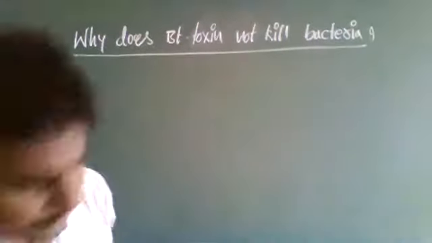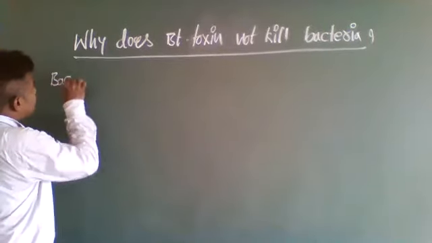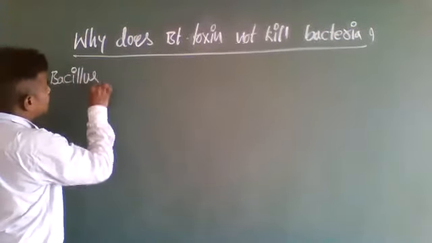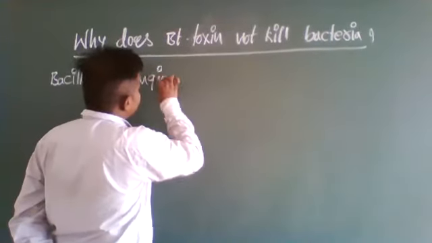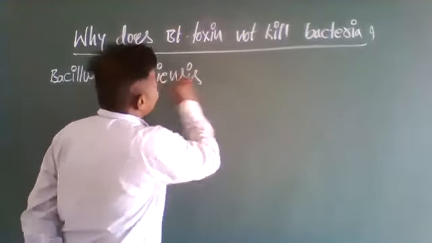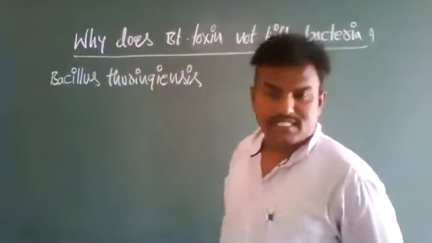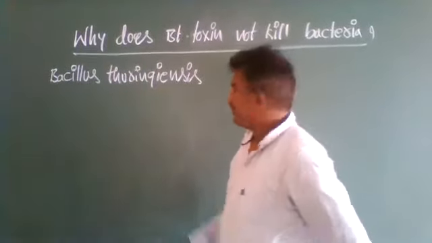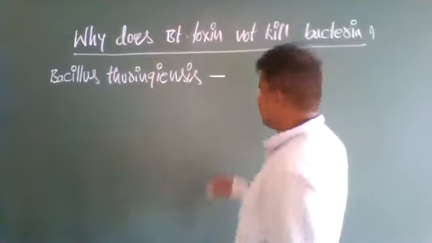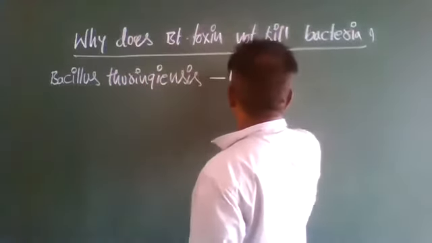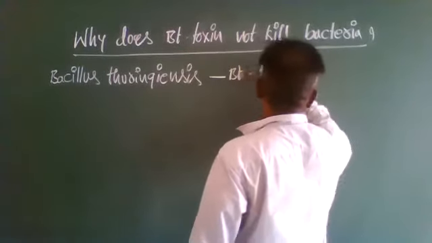So here, the soil bacterium Bacillus thuringiensis forms an insecticidal protein, or Bt toxin.